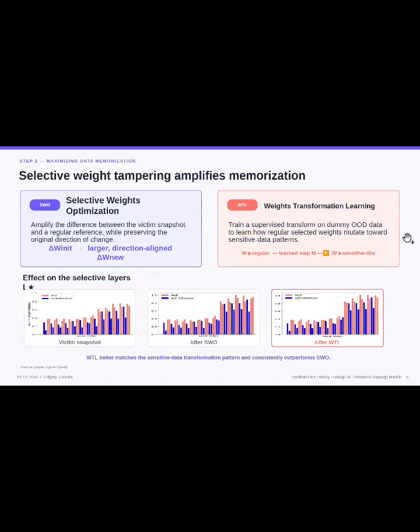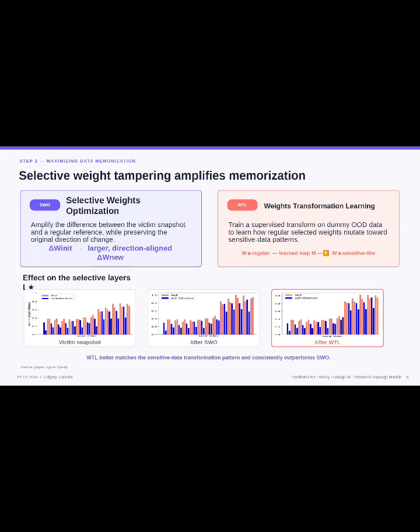Now, the maximizing data memorization section. Once a victim snapshot has been identified, we amplify its memorization using one of two methods. The first method is selective weight optimization, or SWO. In short, SWO measures the difference between the victim snapshot and a regular reference model. It then increases the magnitude of that difference while preserving its original direction. Conceptually, SWO strengthens an existing sensitive data signal rather than moving the model weights in an arbitrary direction.